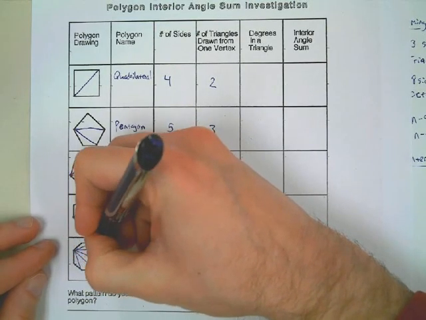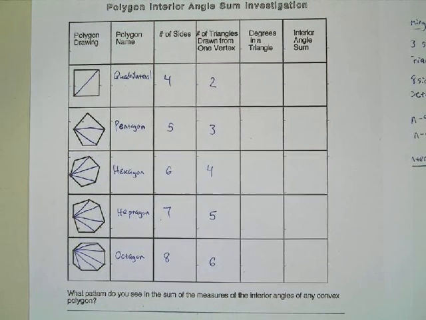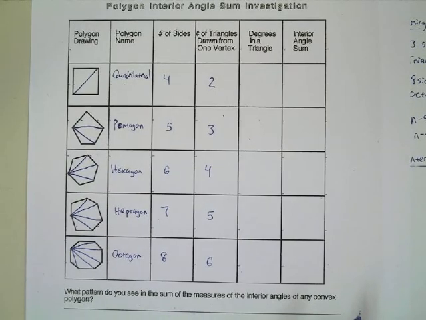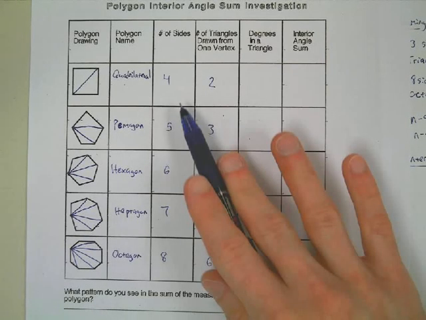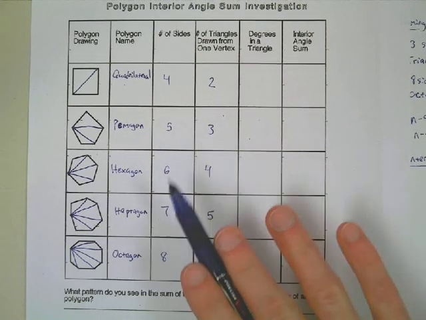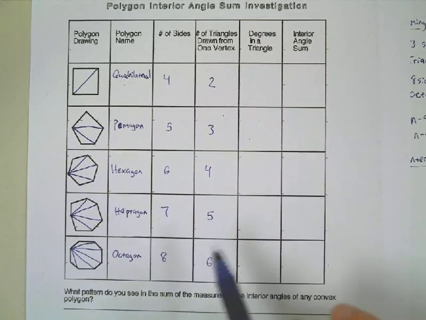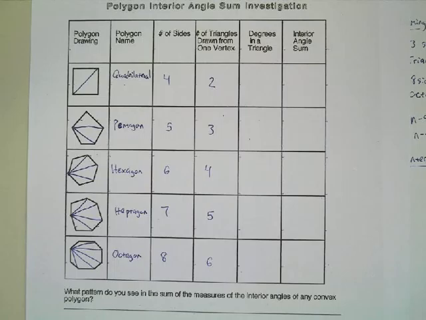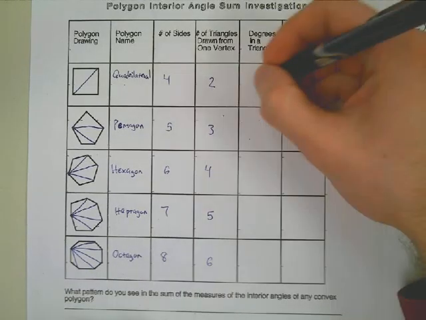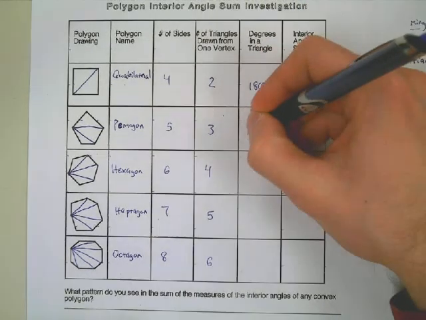Does anyone see a relationship between the number of sides and the number of triangles we can draw, the number of diagonals we can draw from one vertex? Yeah, we take away 2, right? It's number of sides, take away 2. Yep, they're all 2 less. Now, what's the degree measure of a triangle? The sum is 180, right? Any triangle, the sum is going to be 180, so all these will be 180.